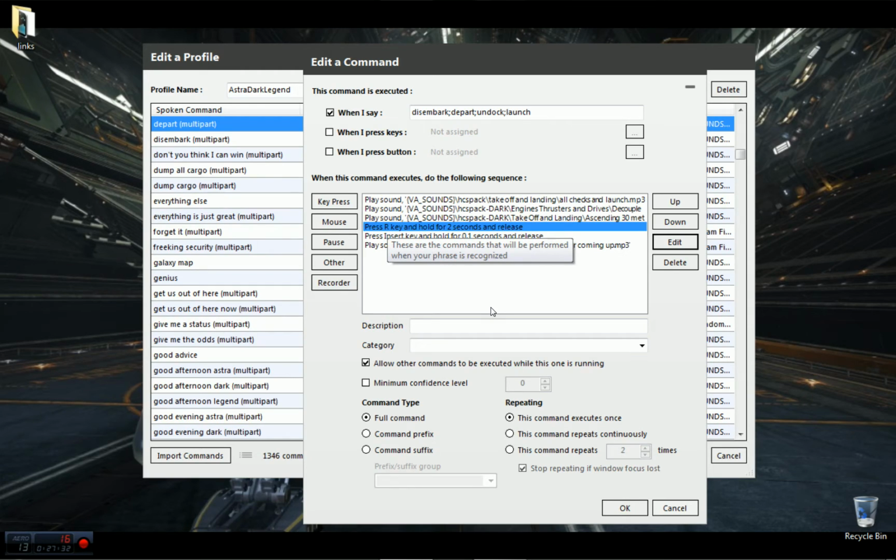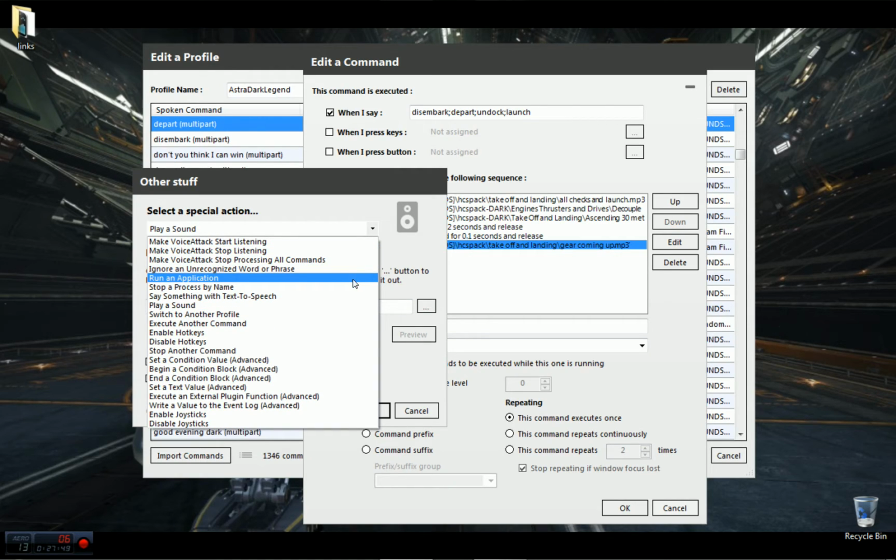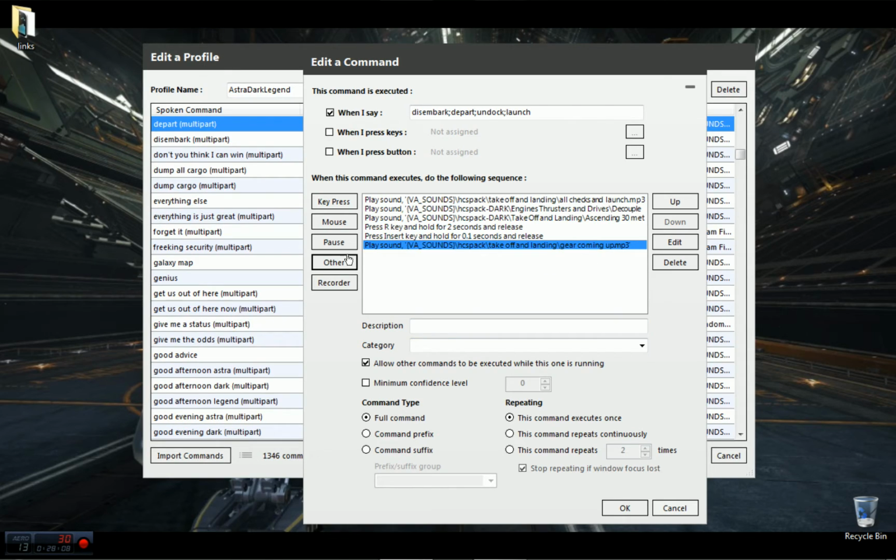R is the default, raise the ship straight up. Insert will raise your gear. I guess I should show you one of those too. So say if I wanted VoiceAttack to press a key, I can say, where is it? Stop a process for an application. Oh, key press. Sorry, my bad.